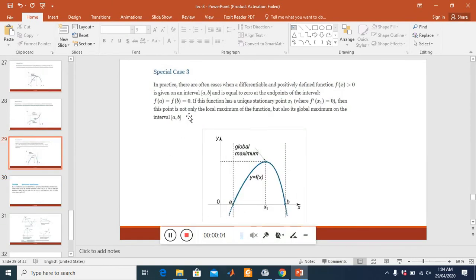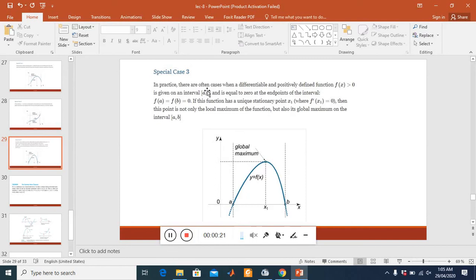Case 3. In practice, there are often cases when a differentiable and positive function f of x greater than 0 is given on the interval a, b, and it equals 0 at the endpoints of the interval, f of a and f of b equal 0.